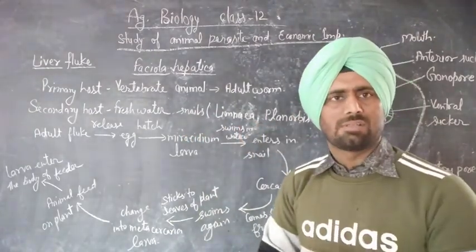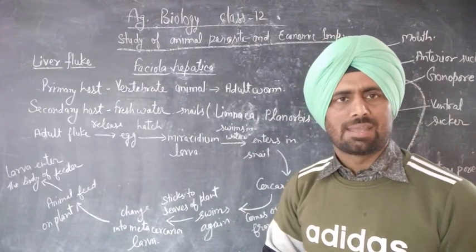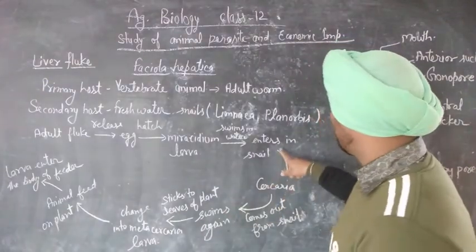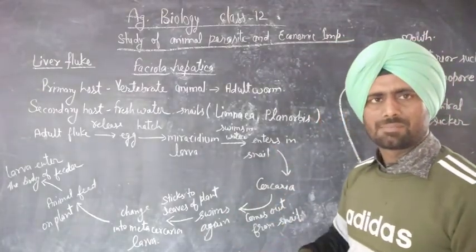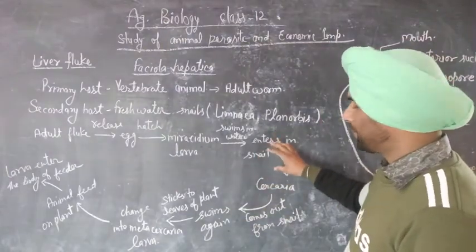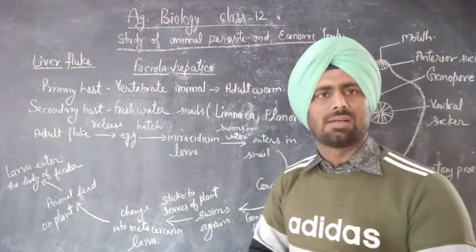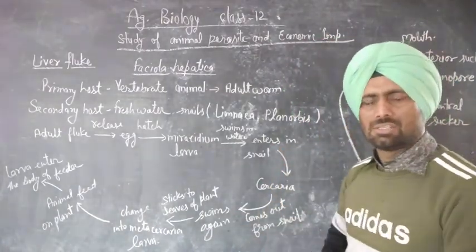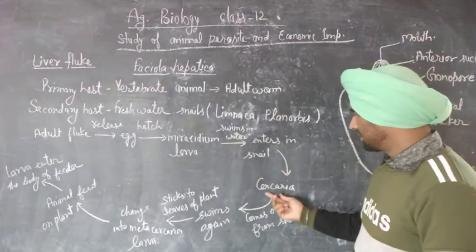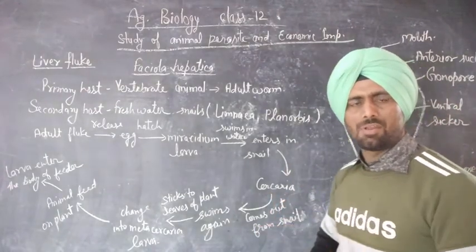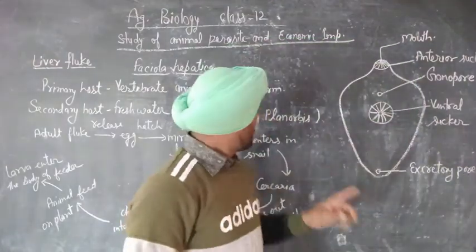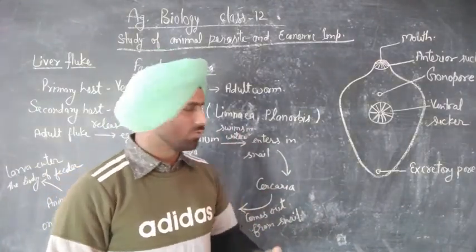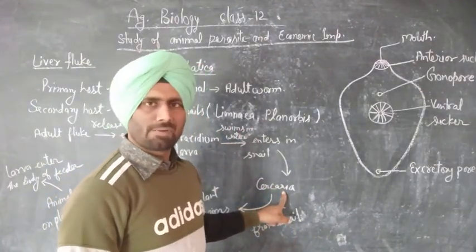Okay, so it comes in freshwater snails and enters through its soft tissue into the body of snails, and then it changes into the next larva stage, that is Cercaria larva. In the body of snails, the Miracidium larva stage is converted or changes into the next larva stage, Cercaria larva.